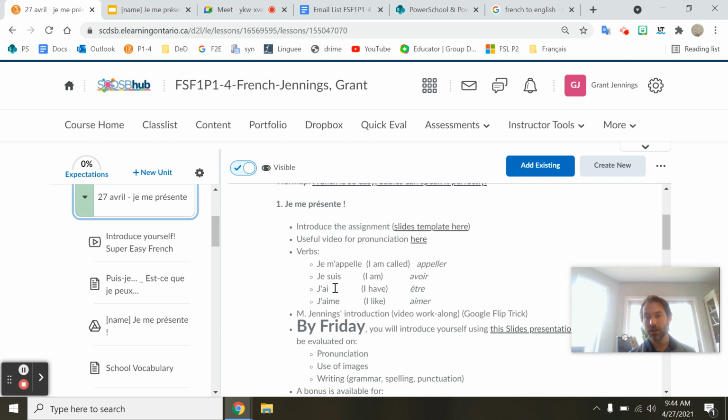Okay, so j'ai une petite fille. You met my daughter. I have a daughter. J'ai une petite fille. Et j'aime. Another verb that we're going to use. I like. So these are kinds of verbs that we can use to introduce ourselves and give a little bit of information about ourselves to new people that we meet.